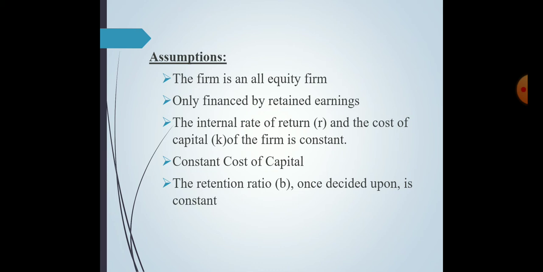The internal rate of return and the cost of capital of the firm are constant. This is the same as Walter's approach. Then the retention ratio, that is B, once decided upon, is again constant.